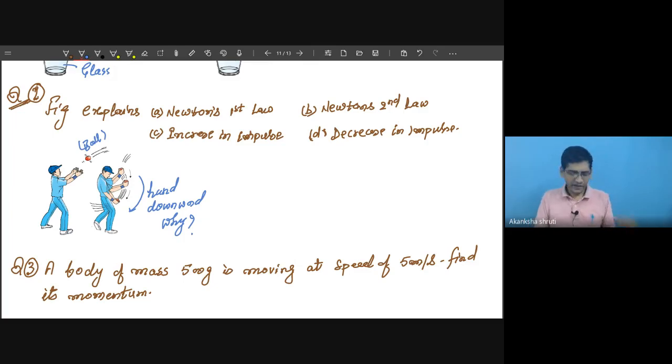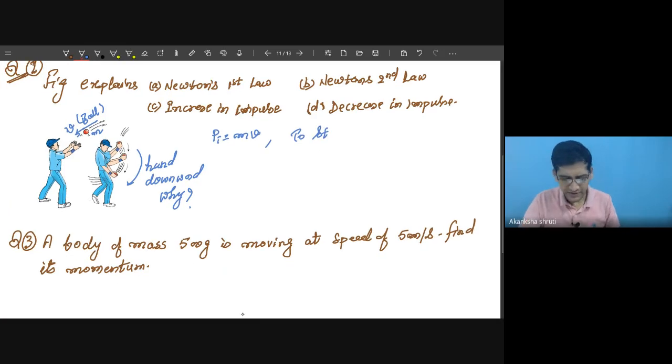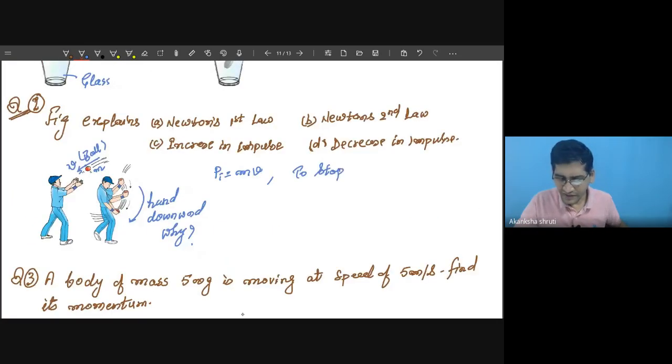Students, this ball is moving, so it must have some velocity or speed v. The ball also has some mass. So initially you observe that this ball has a momentum, mass into velocity, mv. But when the ball is caught and stopped by the player, its final velocity becomes zero.